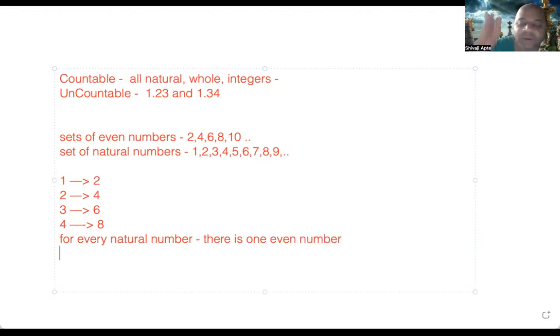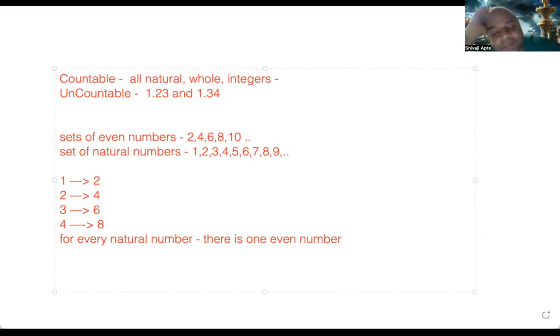And this is true no matter how far you go. The 100th natural number, the even number will be 200. The 200th natural number, the 200th even number will be 400, right? That will go on, but they may not look equal, yet for every one there is a corresponding one. Every one here, there is a corresponding one there, right? And that is why these sets are called equal. In set theory, they are called equal.